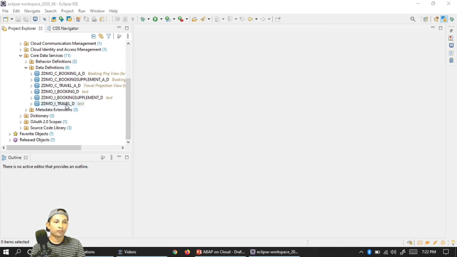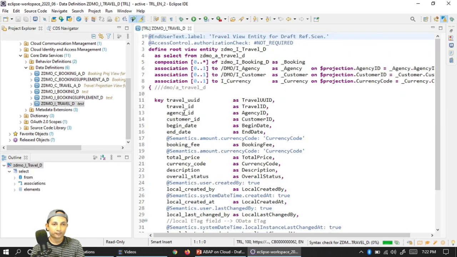So no need to worry about the code piece, because I have already created those for your reference, and I have already dumped it in my GitHub repository, which the link I'll share in the description box, so that you can easily take a reference in case you get stuck somewhere. So no need to write the coding, you just focus and then refer to the GitHub link. So let's move forward with the composite for the travel table first.